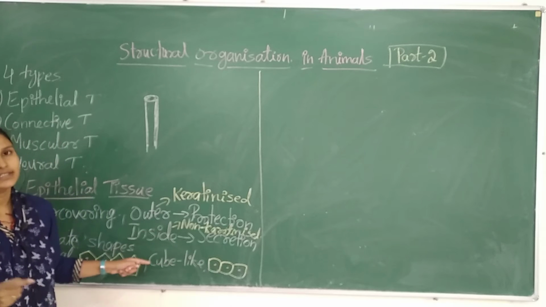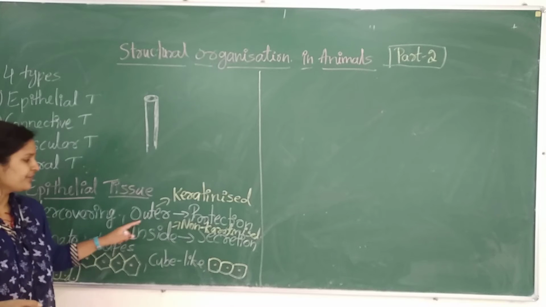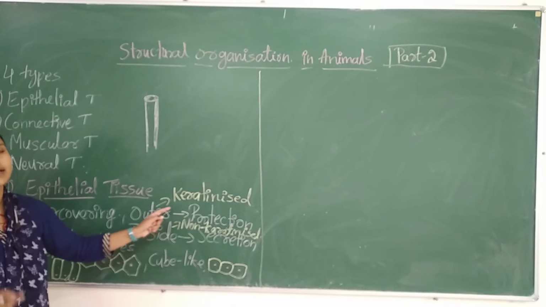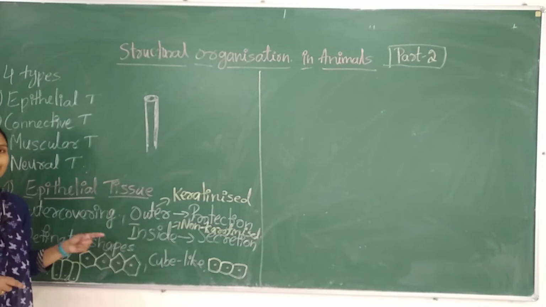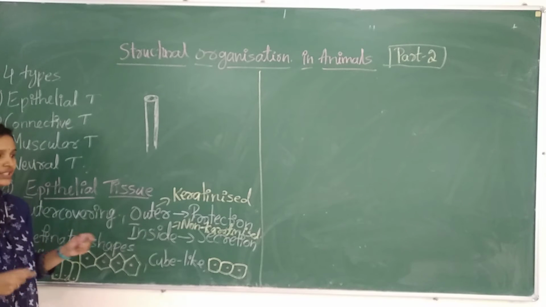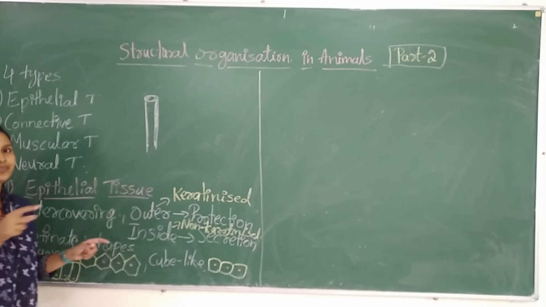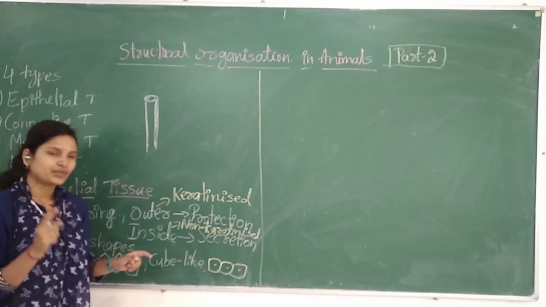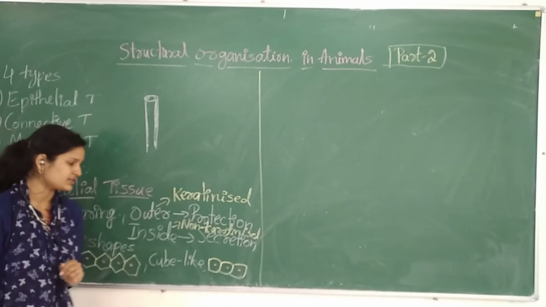The epithelial cells present inside should be non-keratinized, so that the outer layer is keratinized, which has a protective function, and inside it is not a protective function. It is mainly present in wet areas like the salivary gland, inside the esophagus, like that. Based on the function, the structure differs.